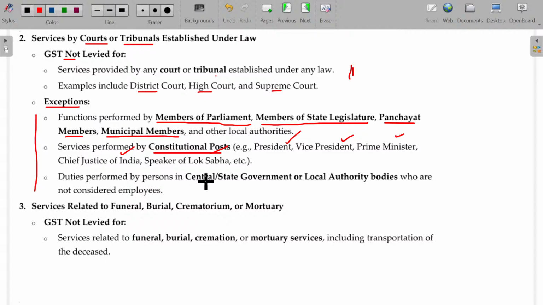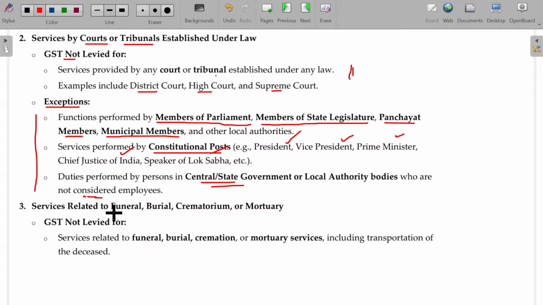Duties performed by persons in central or state government or local authority who are not considered as employees. Duties performed by persons, not being employees, having some post capacity. If they are having that capacity, rendering the services will not come under GST.